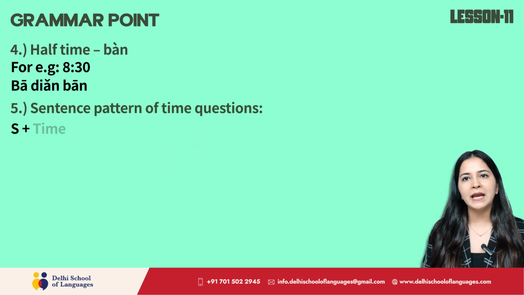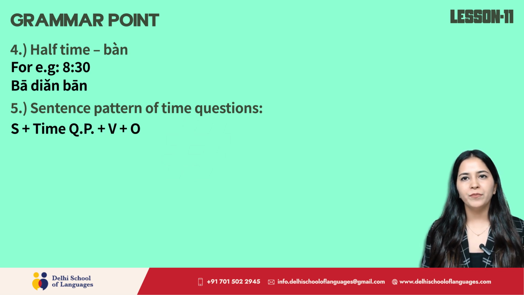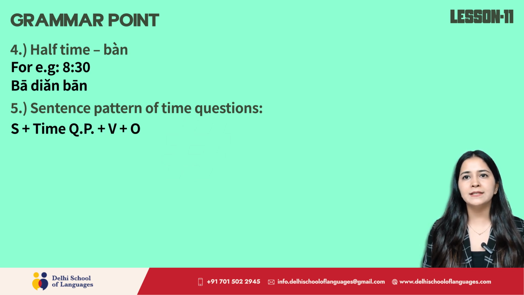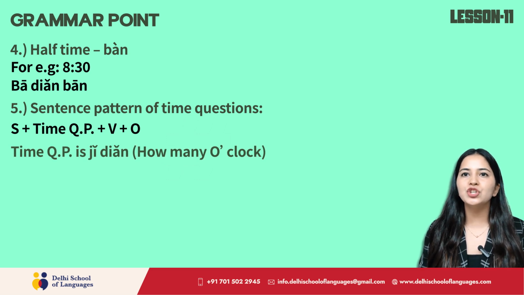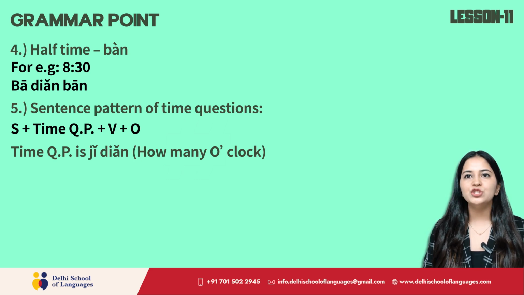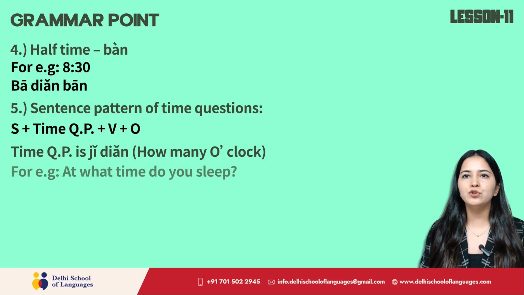Next, sentence pattern of time questions. Subject plus time question particle plus verb plus object. Now, the question arises, what is a time question particle? Yes, it is chi tian, that translates to how many o'clock or at what time. Chi tian. For example, at what time do you sleep?